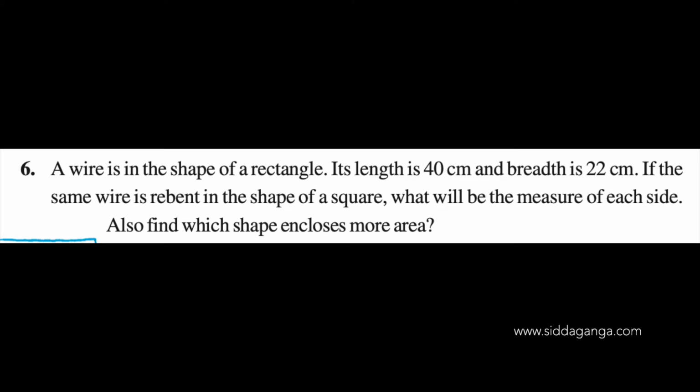If the same wire is rebent in the shape of a square, what will be the measure of each side? Also find which shape encloses more area.